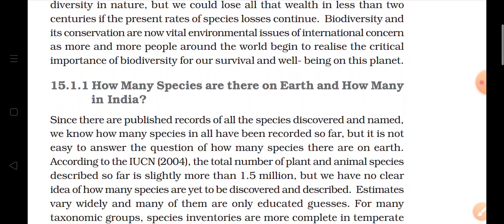This planet Earth has a lot of biodiversity, and India is one of the mega diversity spots. Why is it called a mega biodiversity spot? Because there is variation in temperature and environmental conditions from state to state, and because of these variations, different types of living organisms are found in India.